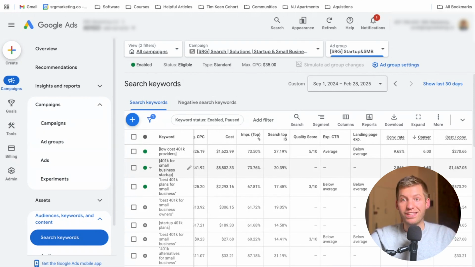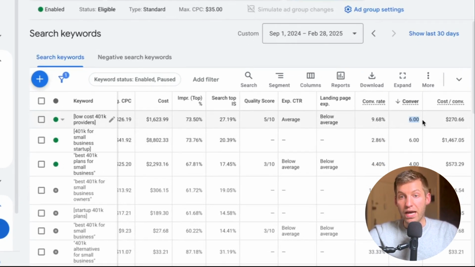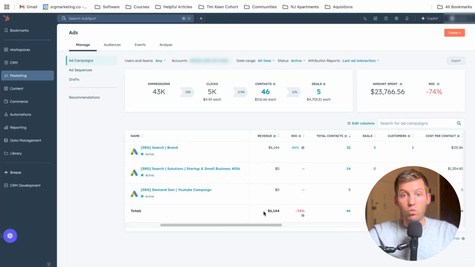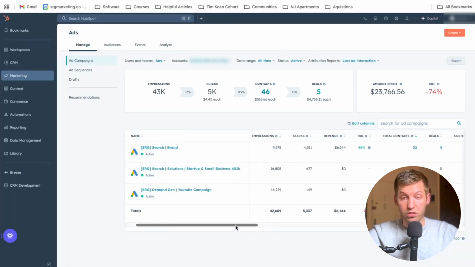So if we just look at this data, we have no idea which keywords are actually bringing in the qualified leads. So for example, this keyword here has 6 conversions. We could argue based on this data that that's our best performing keyword. But sometimes what happens is those 6 leads are not qualified. They're not from the right businesses. They're spam leads. So taking it a step further to really be able to analyze by keyword, who are they? What's their job title? What company are they from? Did they become a sales opportunity? Is going to make a huge difference in you understanding where you need to place your budgets to get the most qualified leads. So we recommend using HubSpot and connecting Google Ads to HubSpot.